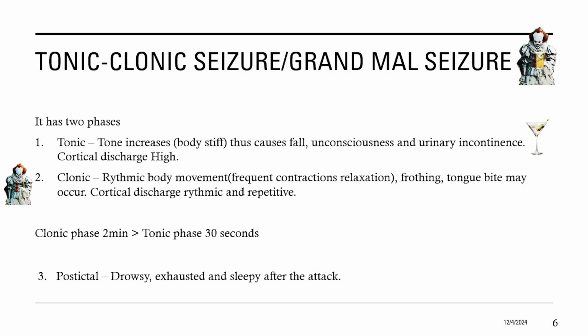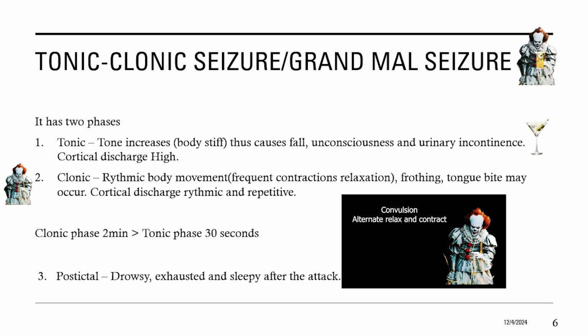Next is clonic phase, and for that we have a clown, and this is the convulsions, the jerking movement in the clonic phase. Alternate contraction and relaxation of the muscles. You can see the clown with the jerky movement, so it moves and comes back to normal. So clonic cortical activity is between high and low.